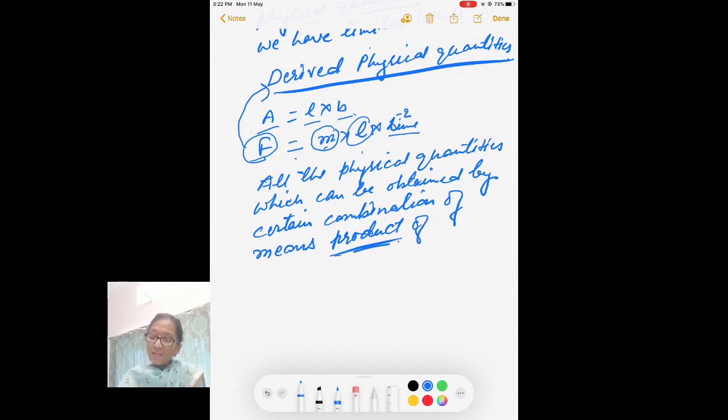I am writing only product of or division of. I am not writing addition and subtraction of.